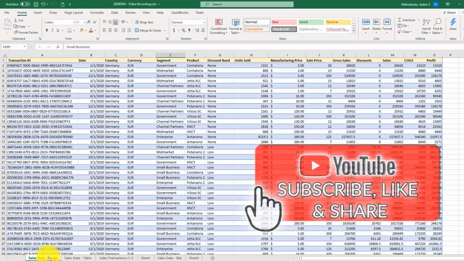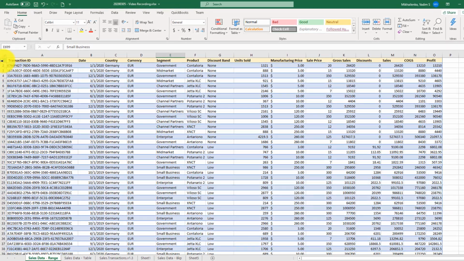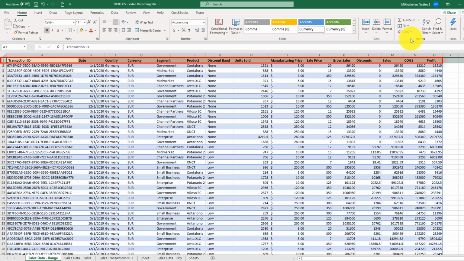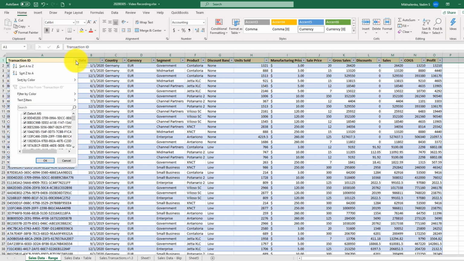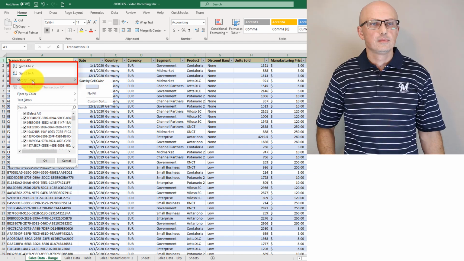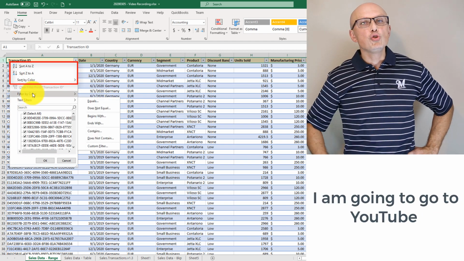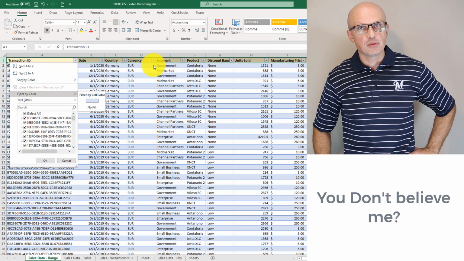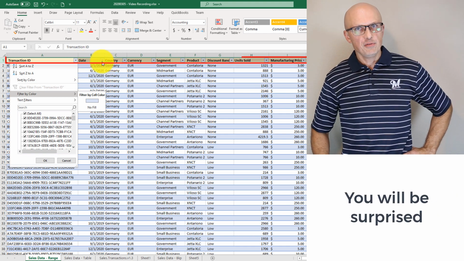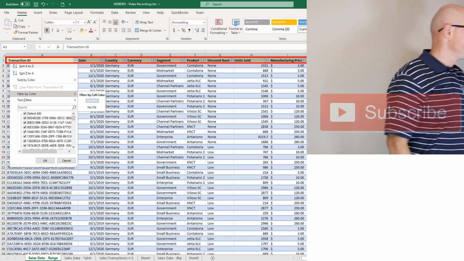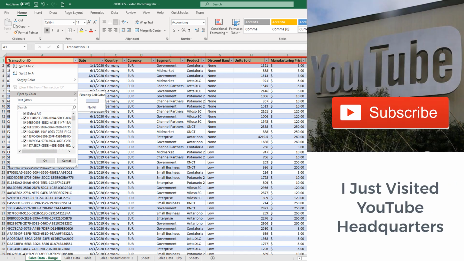For example, to sort and filter data stored in the range, all you need to do is select the top row, assuming that you will have headers for the data range in the first row. And then all you need to do is click Sort and Filter, and then add a filter. Once you add a filter, you will have different options of how you would want to process the data. For example, you can select Sort A to Z, Sort Z to A, Sort by color, and use a lot of different sorting and filtering options. You can apply this algorithm to any column as long as it has the header and as long as it has this drop-down, which is automatically added once you add a quick filter.